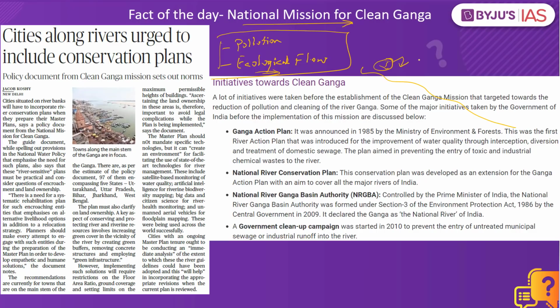So the focus of this particular plan is to make sure that they intercept, divert and also treat all the wastewater that is emanating from the industries and also from open drains. So intercepting it, diverting it, cleaning it via the treatment plants, pioneering technology, sewage treatment plants, and ultimately effluent treatment plants is one of the objectives of this particular program. And to maintain the minimum ecological flow, we have to regenerate and maintain the natural vegetation in this particular region, and also make sure that the dam construction in and around this particular region is also minimized.